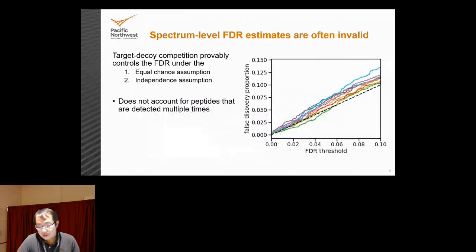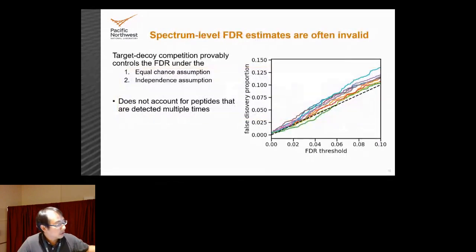Specifically, it does not account for the fact that oftentimes the same peptide will be detected multiple times in a run. So oftentimes they'll say, oh, peptide X is detected 3 different times confidently by a PSM. Because of that, these spectra are going to look very similar to each other, and therefore they're not going to be independent.